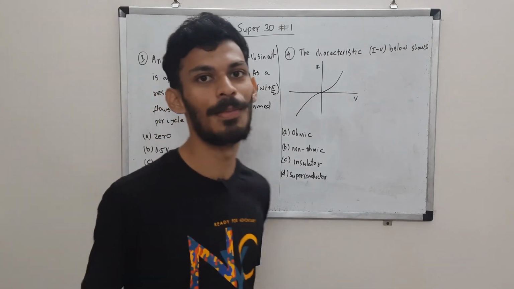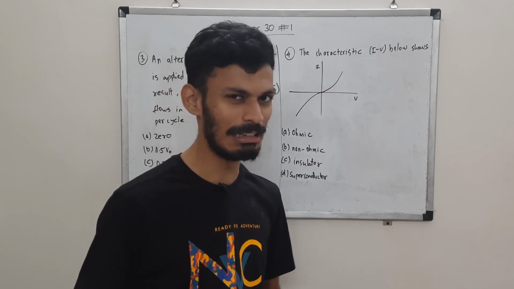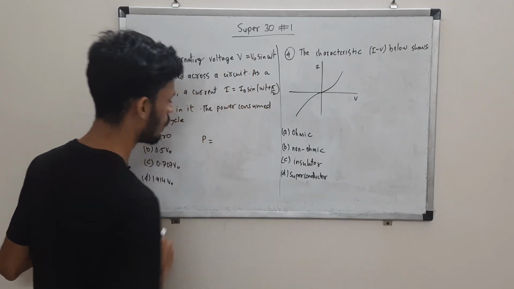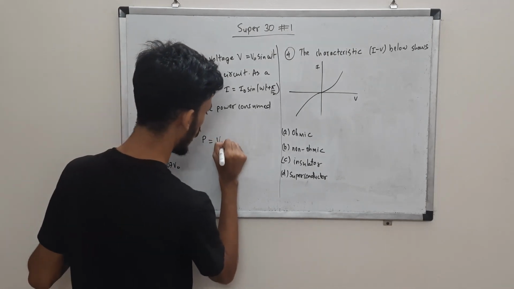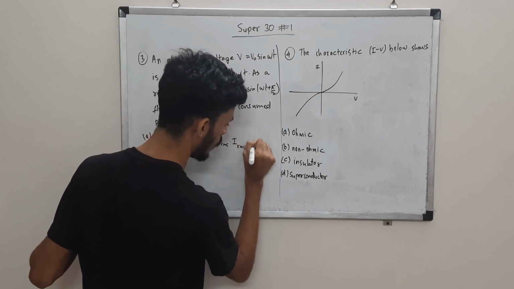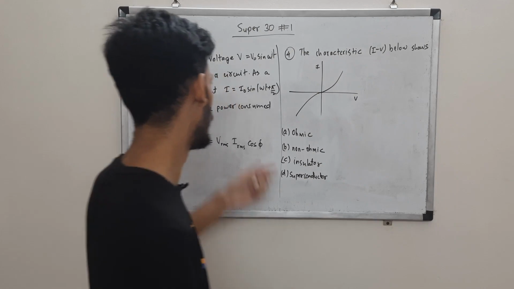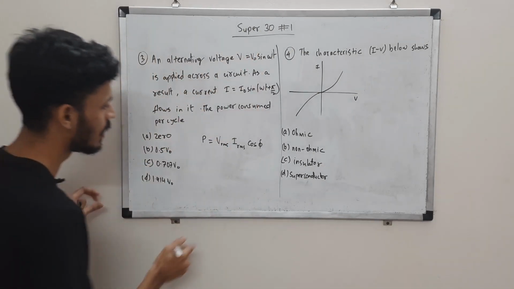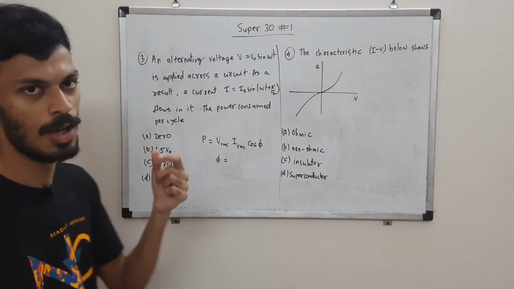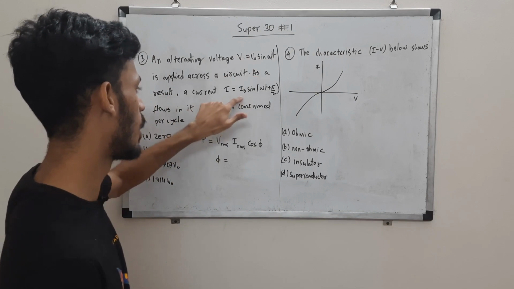We need the power consumed per cycle. For purely capacitive circuits, you might directly know that the power consumed is 0. Why it is 0: the relation for power is not basically VI, it also includes a power factor, VRMS times IRMS times cos phi. Phi is the phase angle, the phase difference between V and I. VRMS and IRMS are 1 upon root 2 times the peak value, so V naught by root 2 and I naught by root 2.